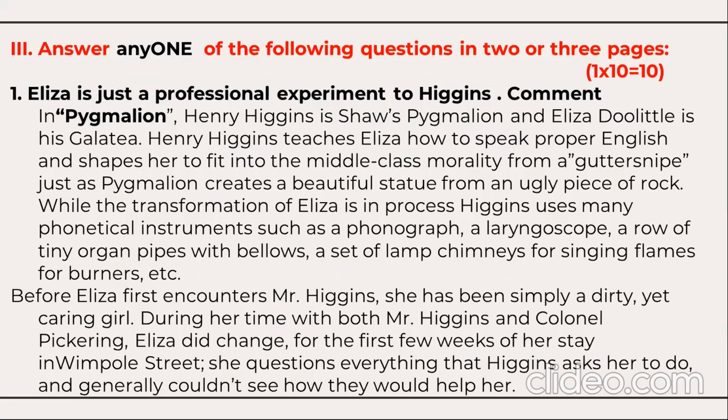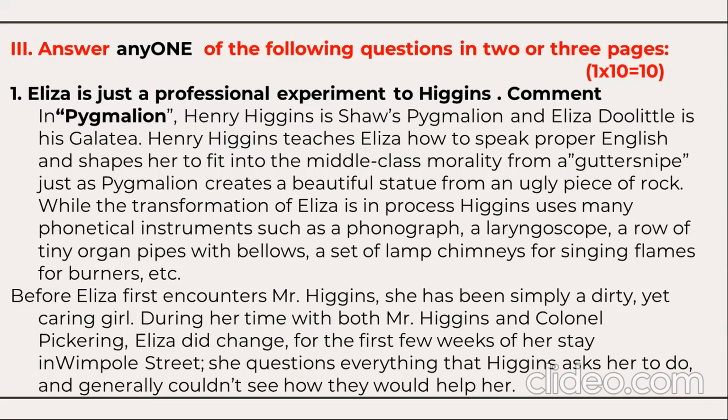Eliza is just a professional experiment to Higgins. Comment. In Pygmalion, Henry Higgins is Shaw's Pygmalion and Eliza Doolittle is his Galatea. Henry Higgins teaches Eliza how to speak proper English and shapes her to fit into middle class morality from a gutter snipe, just as Pygmalion creates a beautiful statue from an ugly piece of rock.